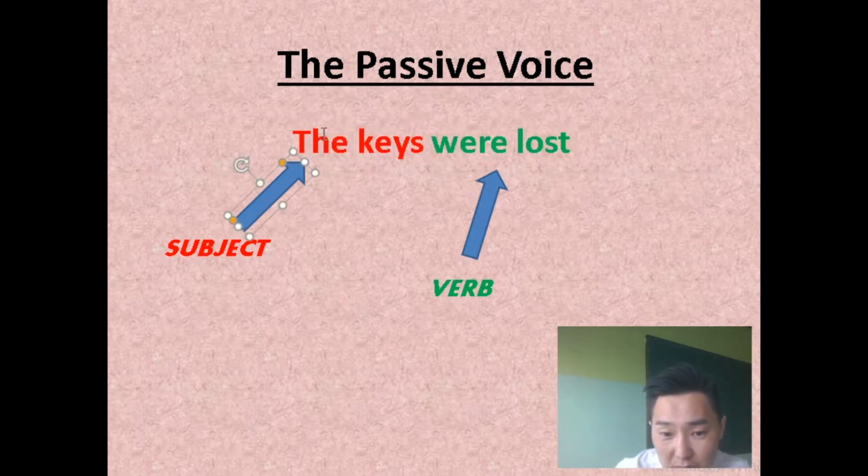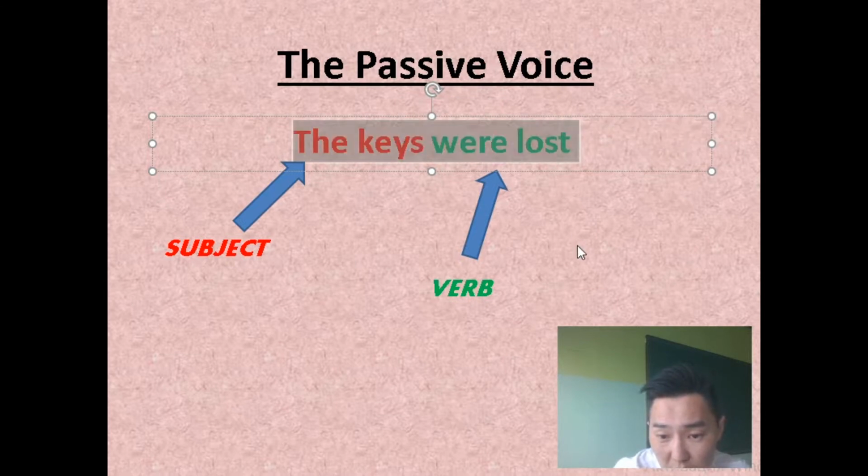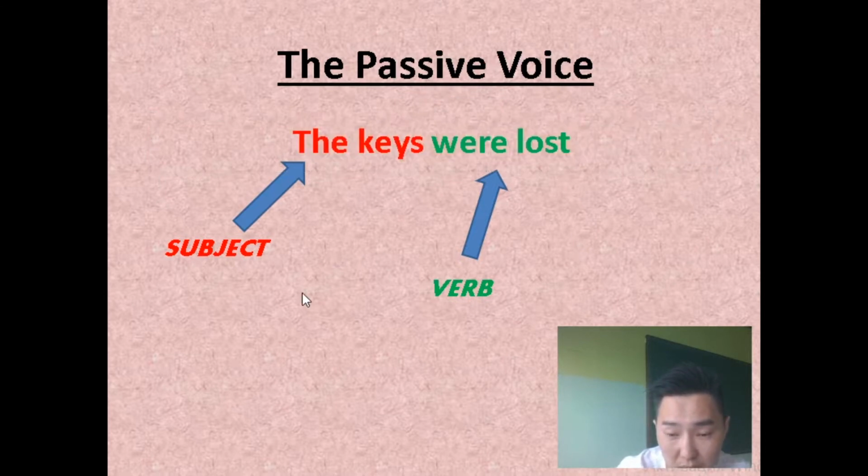Now the subject is the keys, and we don't have the object. The keys were lost. We just know that the keys were lost, and that's all. The only solution is to use the passive voice in this case, because we don't know who lost these keys, right?